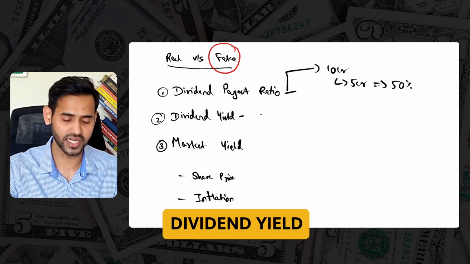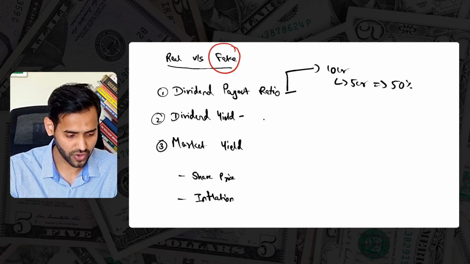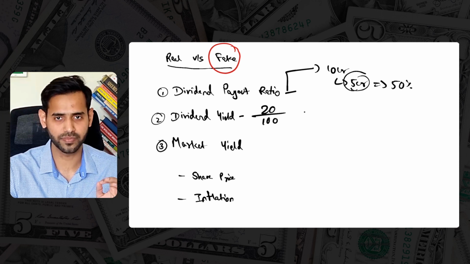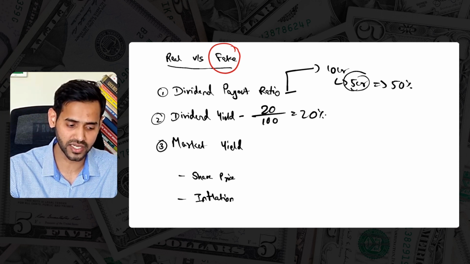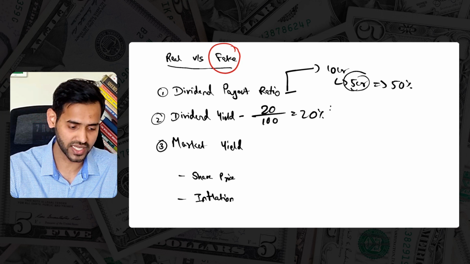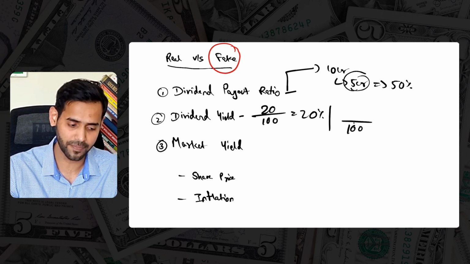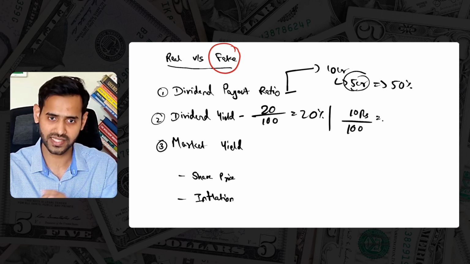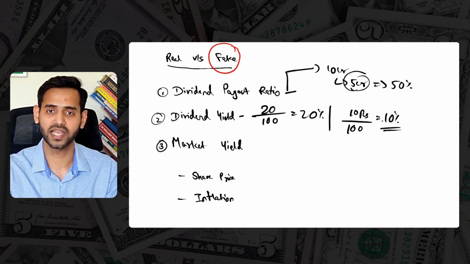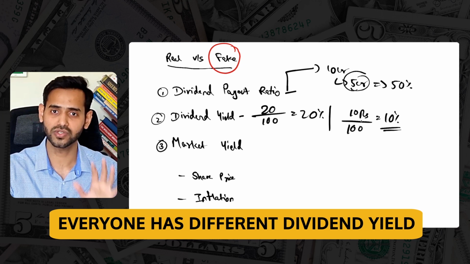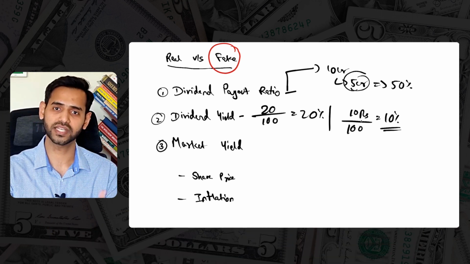Second one is dividend yield. Now, say you have purchased a share for 100 rupees. Out of this 5 crore amount, you got a dividend of 20 rupees on this stock. That means your personal return by investing 100 rupees into that share was 20%. That is your specific dividend yield. Say after a year, the share price is still the same, but the company decided to give a dividend of 10 rupees this time. It means that your dividend yield at this point in time is 10%. So this also explains one thing: for every individual investor who is investing in that same company, the dividend yield might differ. So say I have invested into that company for 50 rupees.